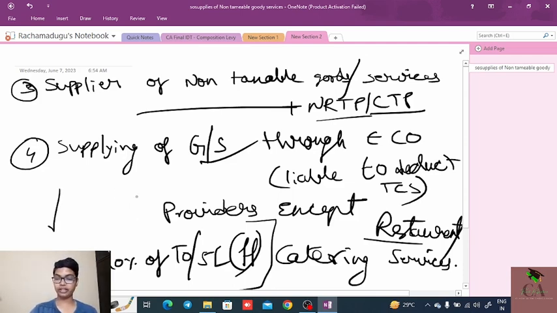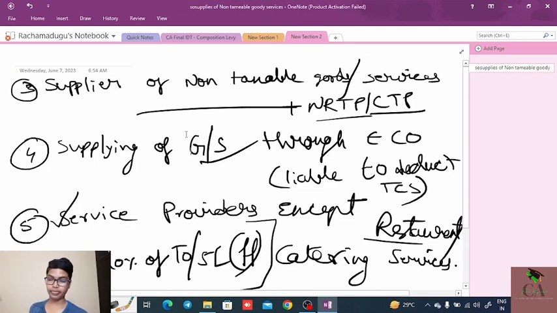And fifth one is service providers except the restaurant and catering services, and they are providing services other than restaurant and catering services up to 10% of the turnover or 5 lakhs, whichever is higher, are not eligible to opt for the composition scheme.